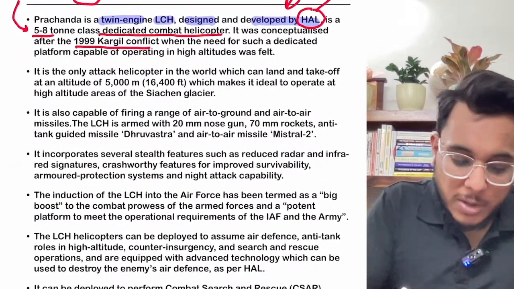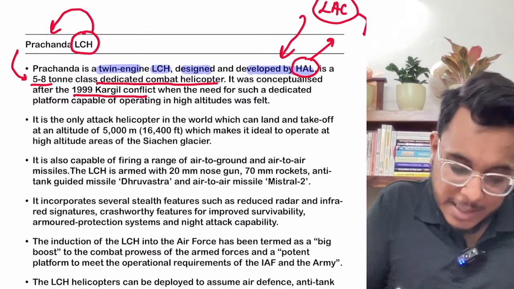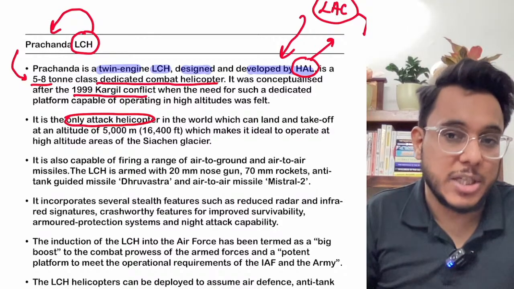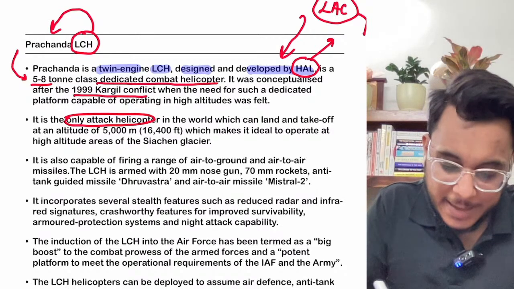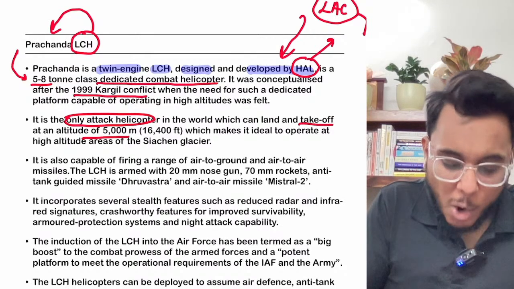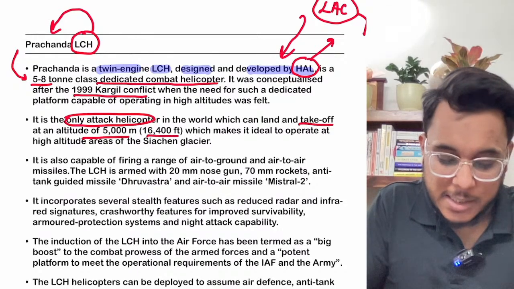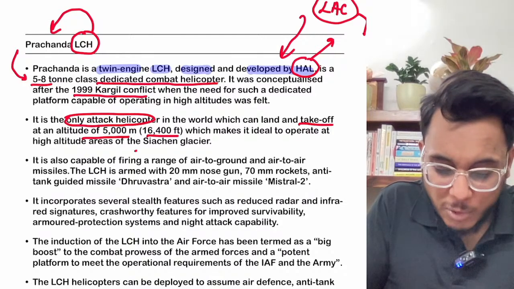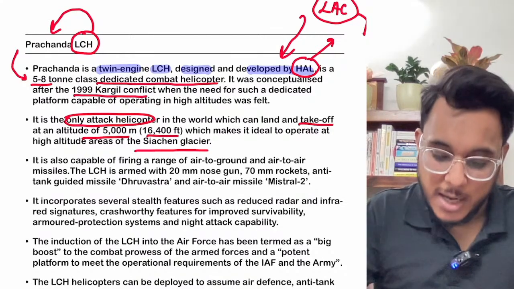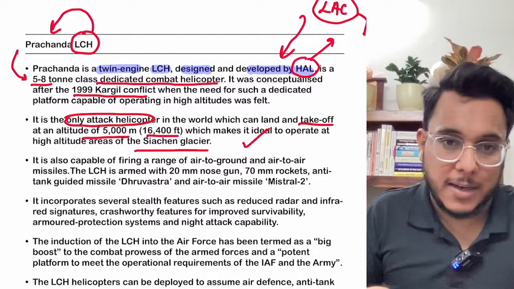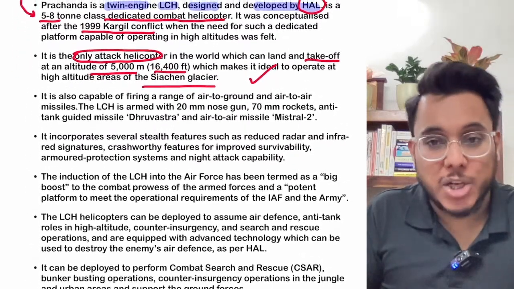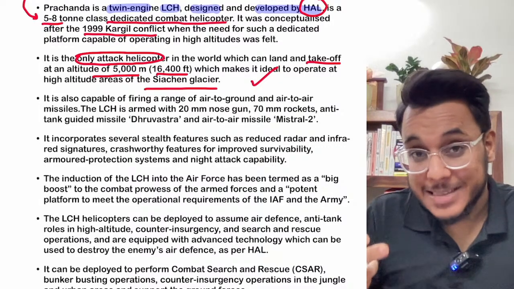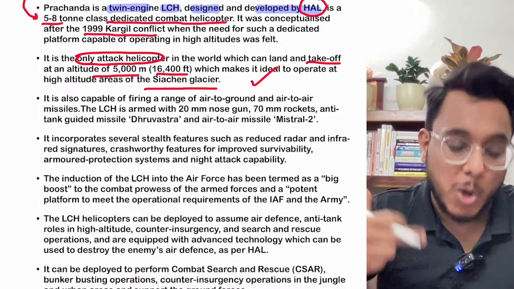And when we talk about the LCH Prachand, it is the only attack helicopter in the world which, and this is an achievement for HAL, can take off at an altitude of 5,000 meters, that is 16,400 feet. Therefore, it can operate ideally around the Siachen glacier. So this is an achievement for India. Such high altitude operation can be done effectively. Moreover, as I told you, it is a combat helicopter with a lot of capabilities.